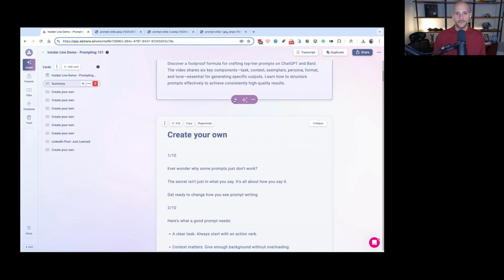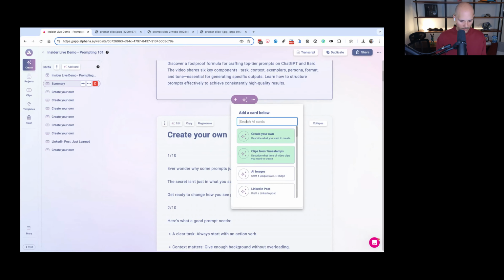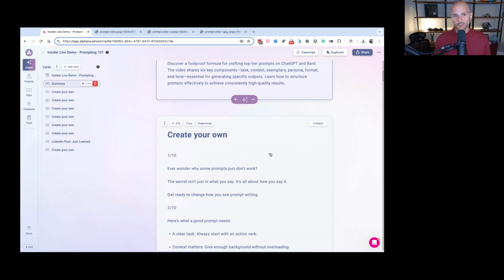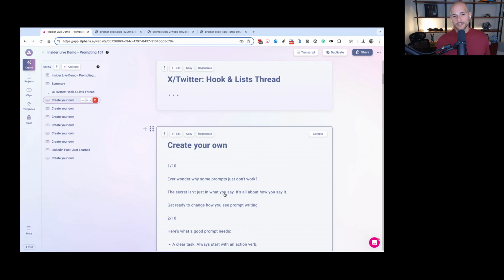This exact thread, if I come in here and I'm going to type a thread, I've got different Twitter thread. The one that I used in this one was called hooks and thread, a list thread. I'm going to go ahead and click on that. And you're going to see it might be a little bit different, but it's going to give you the same output. So you don't even have to know this prompt, right? You could just put it in here.